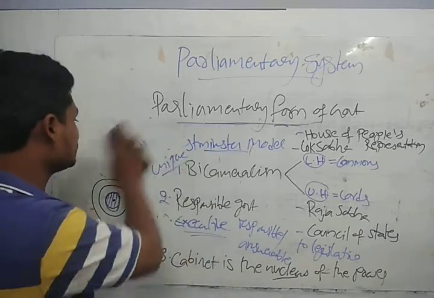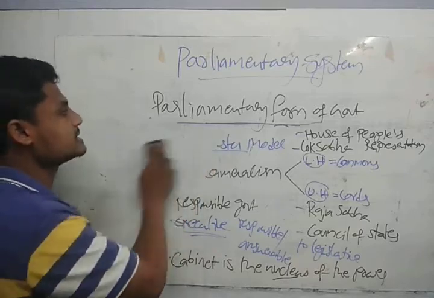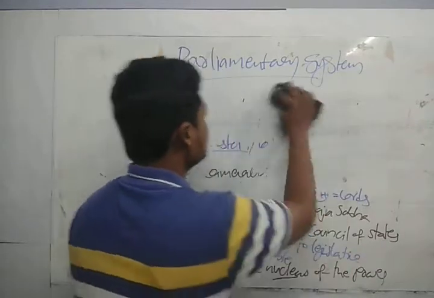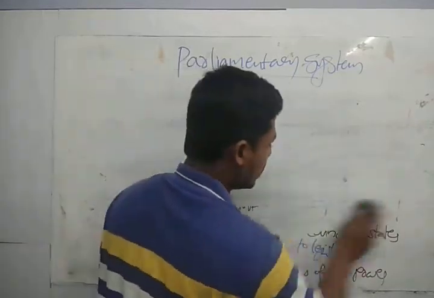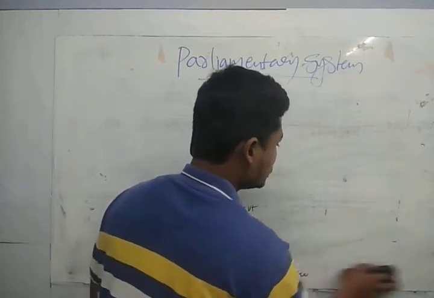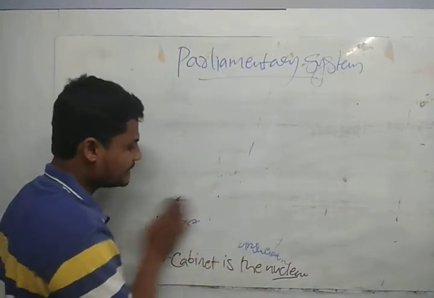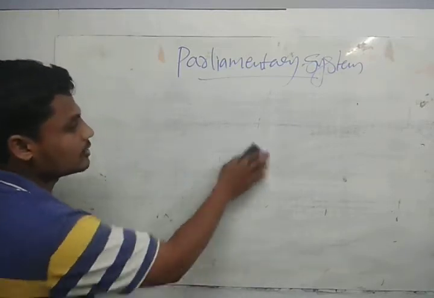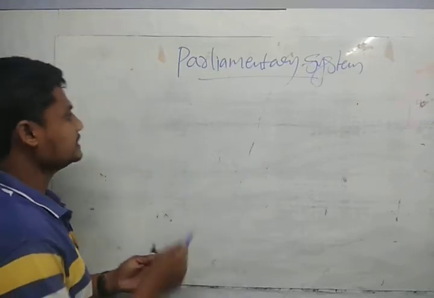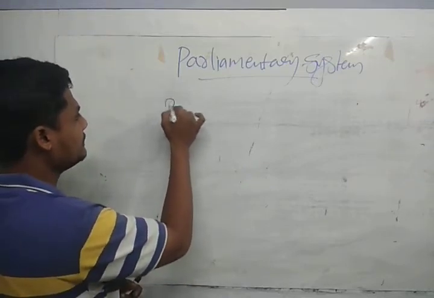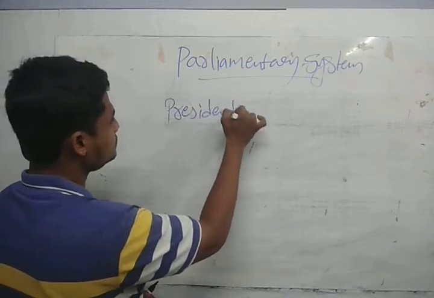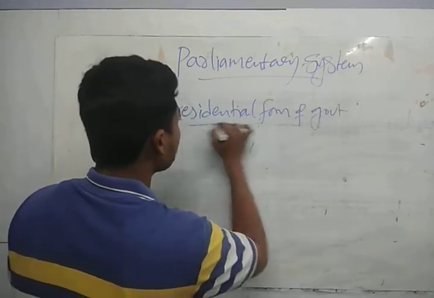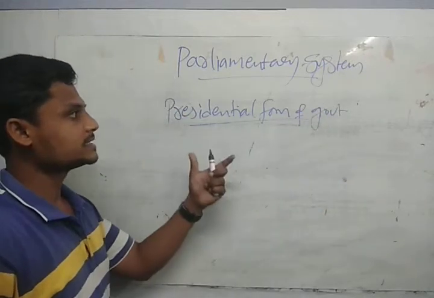Now I will take my discussion to the second one, that is, the presidential form of government. How is the presidential form of government different from the parliamentary form of government? In the presidential form, the executive dominates the form of government. Previously we saw the parliamentary form of government, now the presidential form of government.